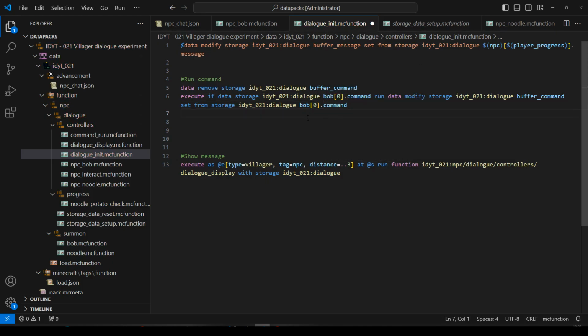Okay, so at the moment it's only going to be checking Bob's 0. So we need to do what we did up here. We're going to grab this. We want to check whichever NPC it is. So let's change all these Bobs to NPC, and let's change all these zeros to player progress.